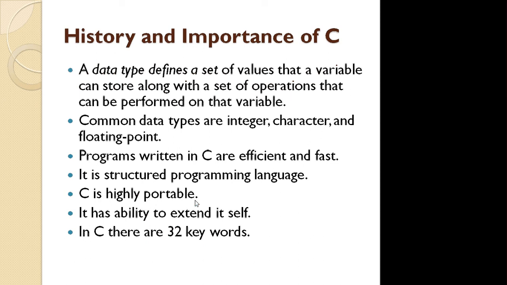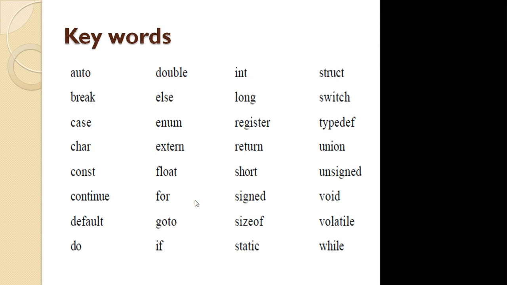Another thing is that in C there are 32 keywords. So what is meant by keywords? A keyword is nothing but a reserved word. The meaning of these words is already defined by the compiler, or these are predefined words. Here I have shown the 32 keywords, that is auto, break, case, char and so on till while. So total 32 keywords are there.